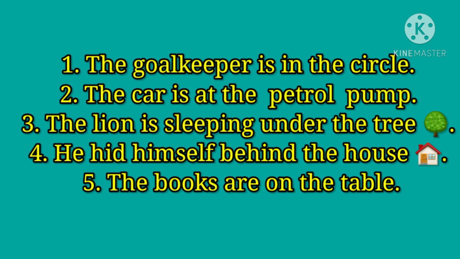In all these 5 sentences, we can identify the preposition and we can understand all these prepositions denote the place. When we ask the question where the things happened, we'll get an answer. So such kinds of prepositions are known as prepositions of place. The first one, the goalkeeper is in the circle. Where is the goalkeeper? In the circle. In is the preposition denoting the place.